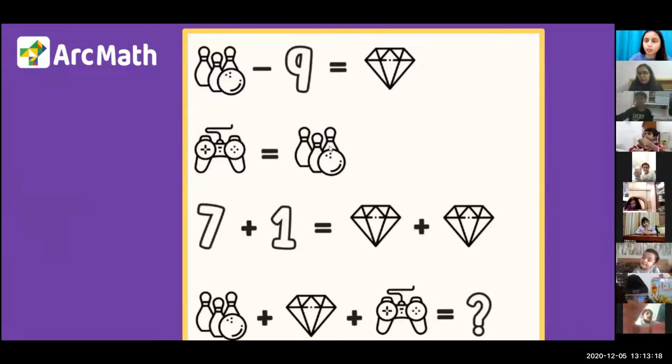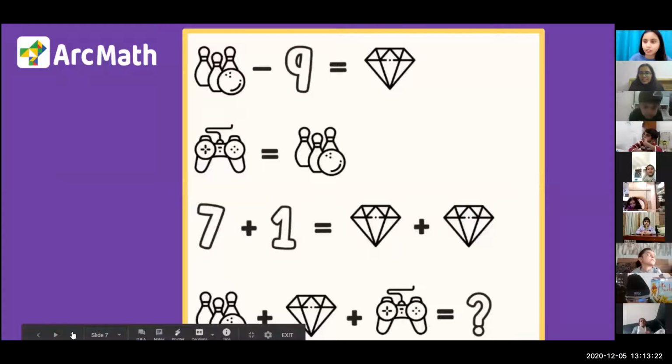Do you want to solve more such problems? We can share it with you after the class. Okay, we'll share it. Let's move ahead.